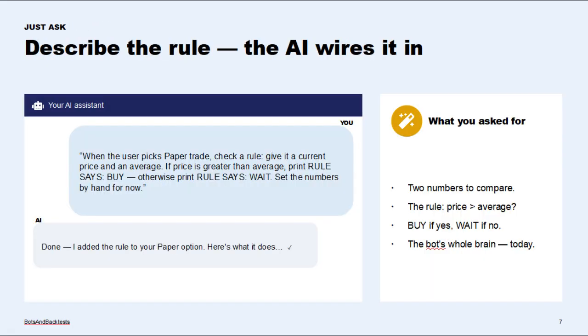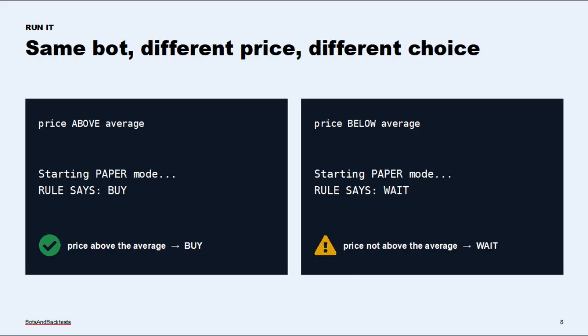Let's go back to our AI assistant with the menu program we built last episode. Right now, option 1, paper trade, just prints a message. We're going to ask the AI to make it actually check our rule. Watch how I just describe what I want. In my trading bot program, when the user picks one, paper trade, I want it to check a simple rule. Give it 2 numbers, a current price and an average. If the price is greater than the average, print rule says buy. Otherwise, print rule says wait. For now, just set the price and average by hand so I can see it work. That's the whole instruction, the rule from our chart in plain English.